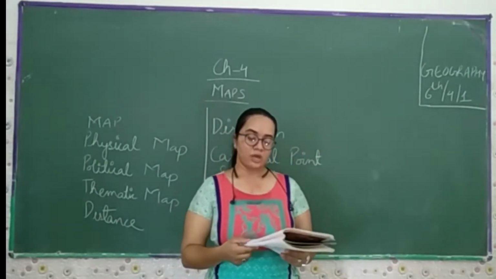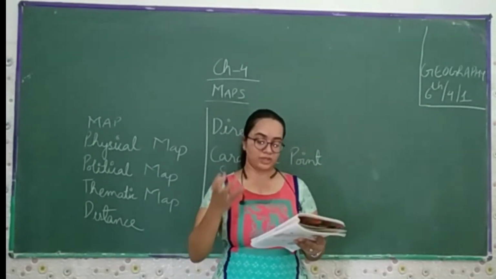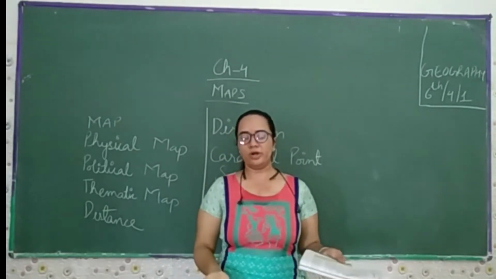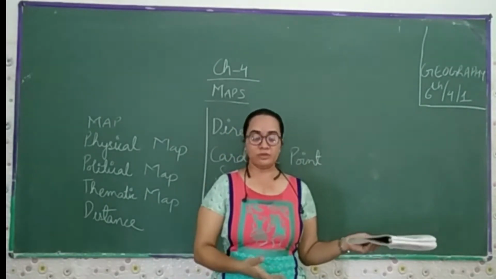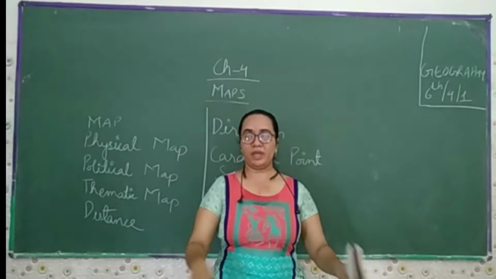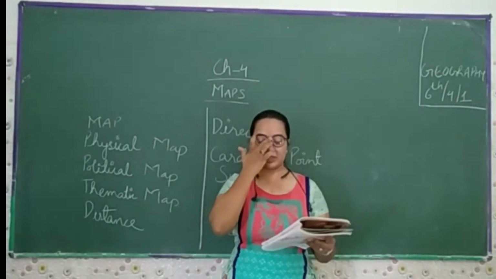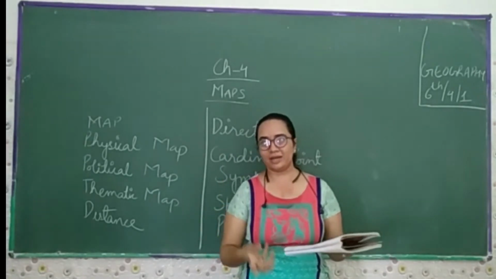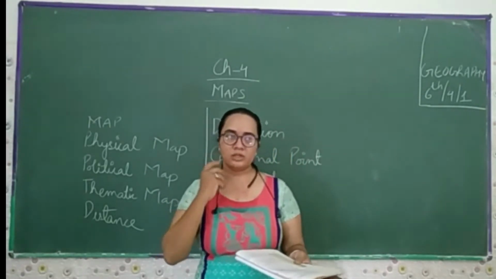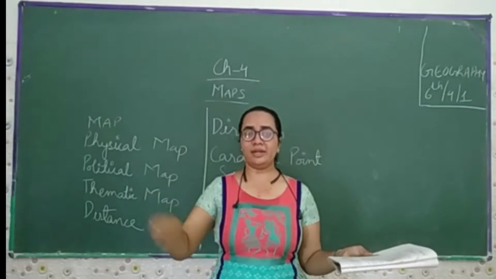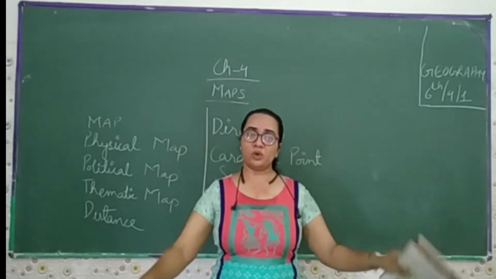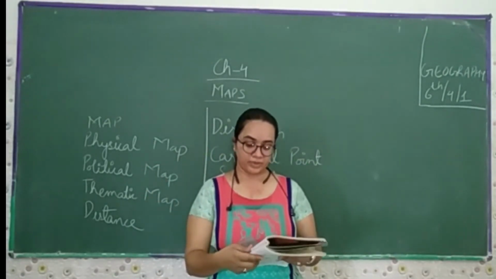Maps are drawings which reduce the entire world or a part of it to fit into a sheet of paper, which I already explained at the start of this video. On a particular page we can show a particular city with its distances and symbols, or we can make the entire country on a particular page or sheet of paper.